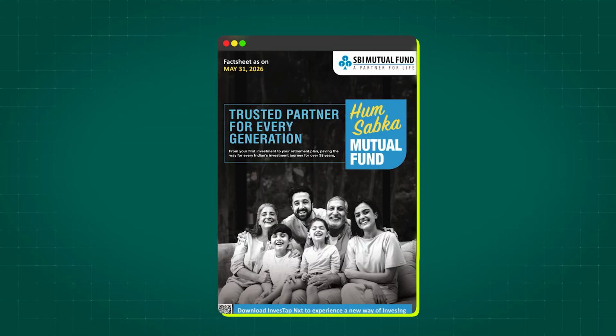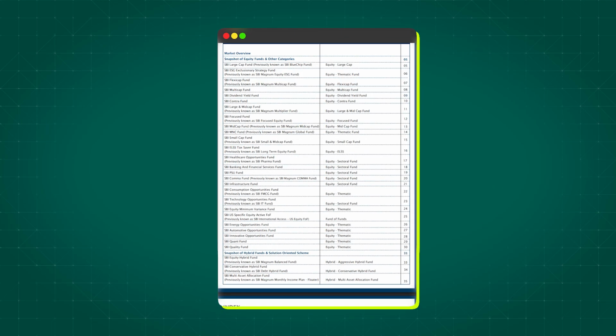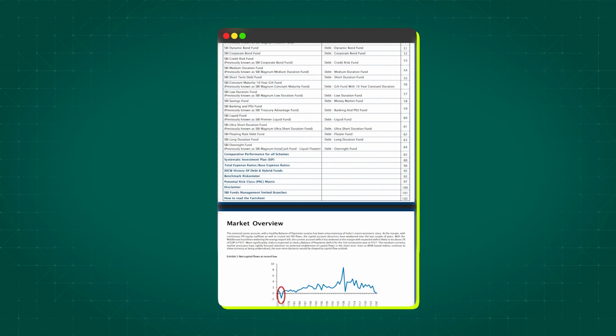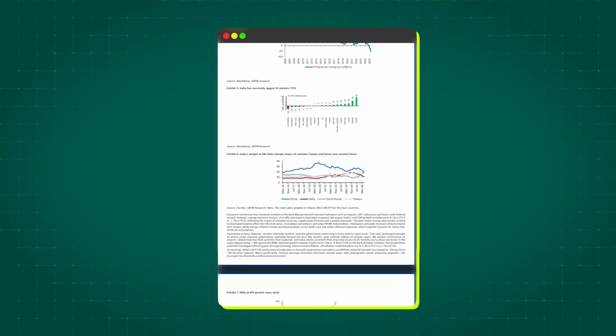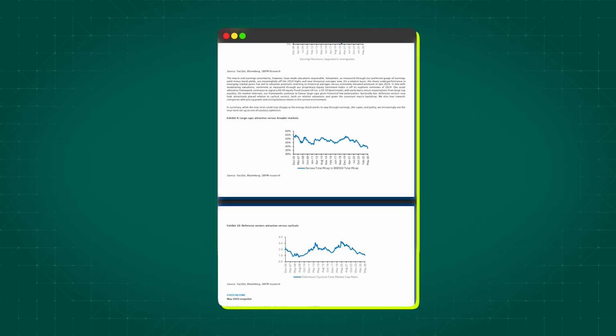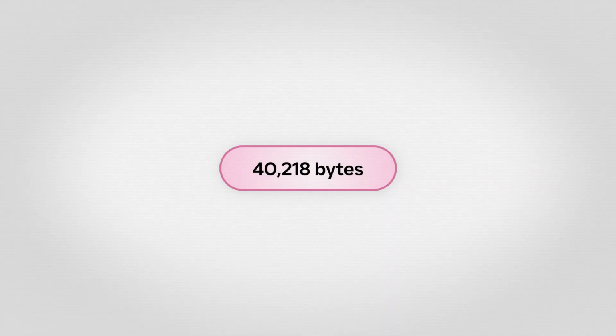My favorite example of how silly this got was with SBI, one of the biggest fund houses. Their file links are actually guessable, so on paper they're the easy one. Here's the trap. Ask for a file that doesn't exist and they don't give you an error. They hand you a junk page, and that junk page is the exact same size every single time. 40,218 bytes. So if you're just checking, did I get a file back, it looks like a win every single time. Same garbage over and over.